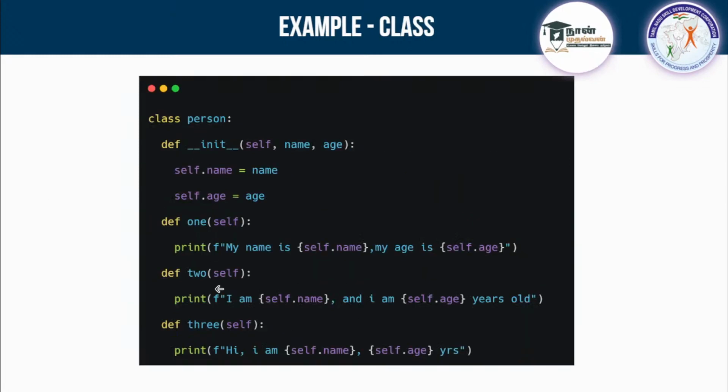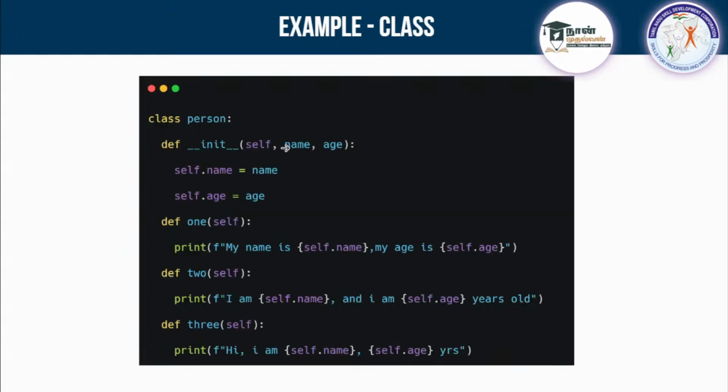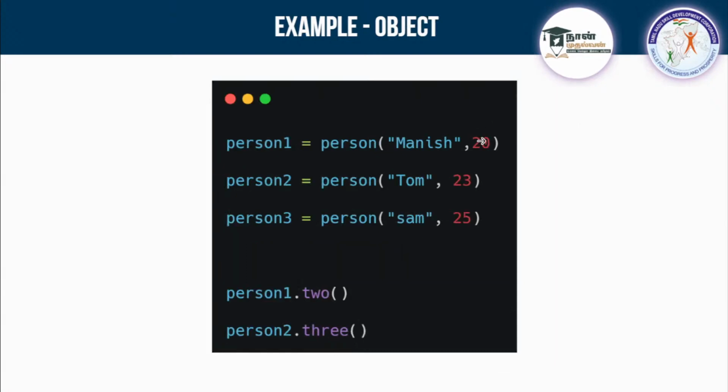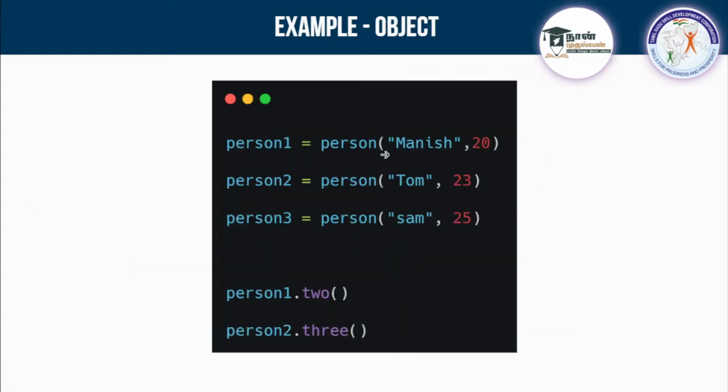And now we have created a class, right? So where will you pass these arguments? You are asking for parameters for this function, where will you pass the argument? To pass an argument inside a class, you do it when you create an object. So I am creating person1, person2, person3. These are three object names using this person class. Inside the bracket I am passing two things. You don't want to pass the self, self is the object. You have to pass this name and age. So I am passing the name Manish and age 20. For person 2, the same thing, Tom and 23. And for person 3 I am passing Sam and 25.